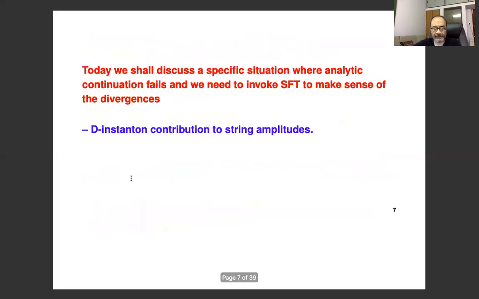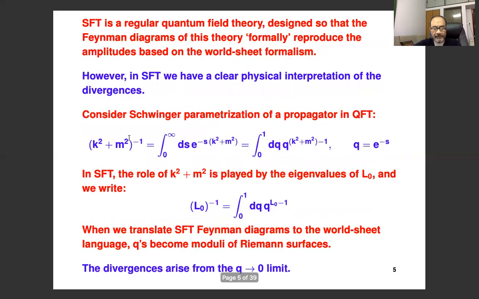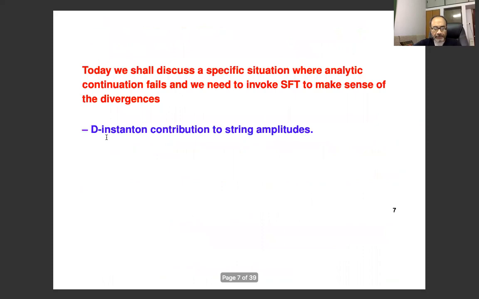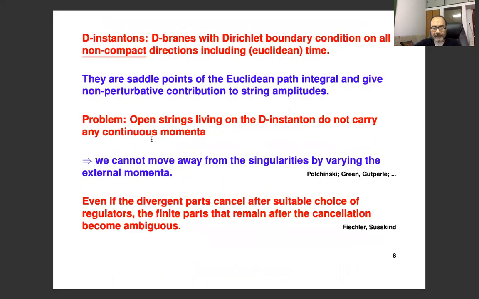Like, for example, here we could analytically continue: even if we encounter a situation where k square plus m square is negative, we can first define it for a value of k where this is positive and then analytically continue to negative values. That's essentially the main point of analytic continuation. But that is not available, simply because we cannot move away from the singularities.